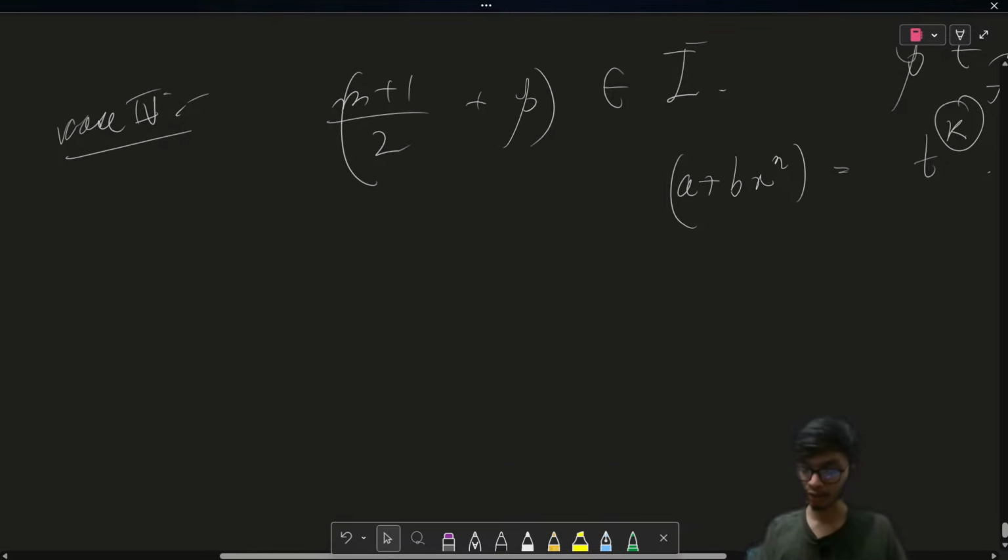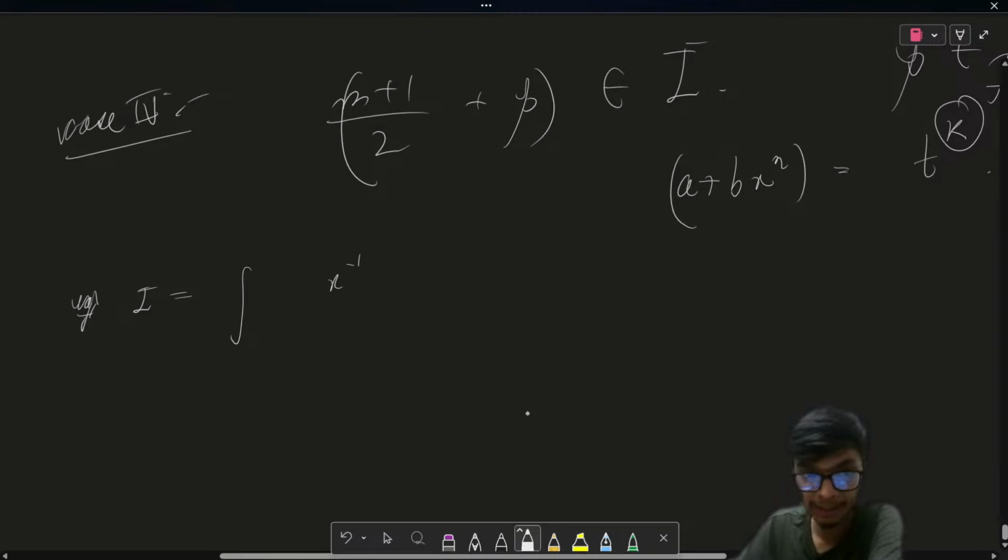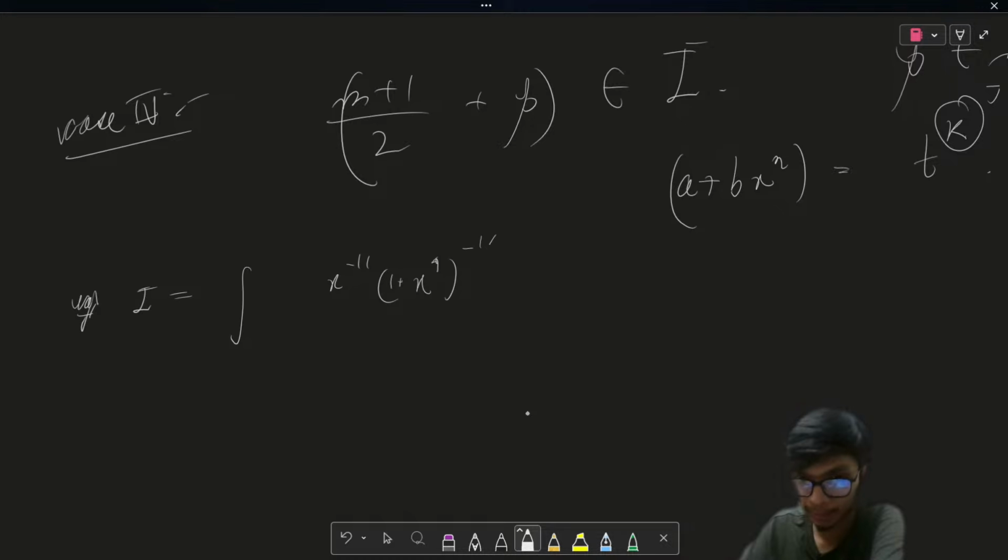Okay, so let us try to solve one problem before we go for any other things. The question is very simple. We just have to integrate x to the power minus 11, and then we have (1 plus x to the power 4) whole to the power minus 1 upon 2, and then we have dx.